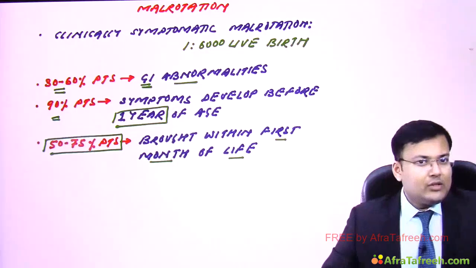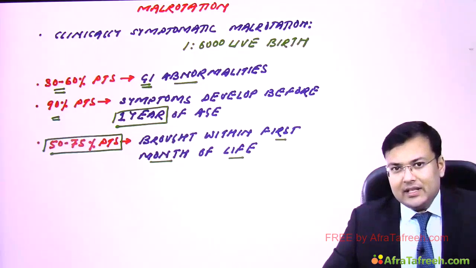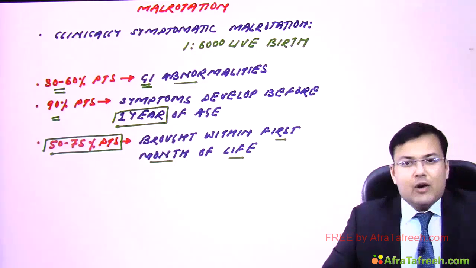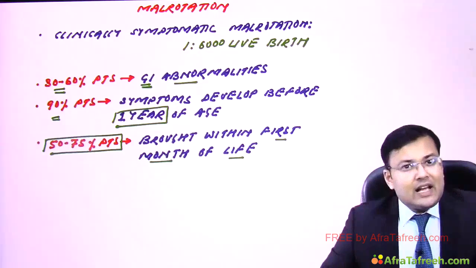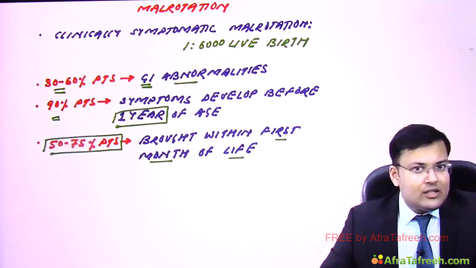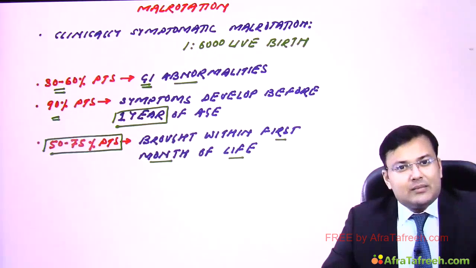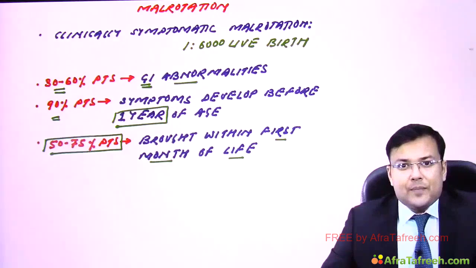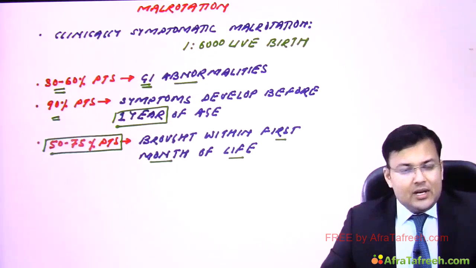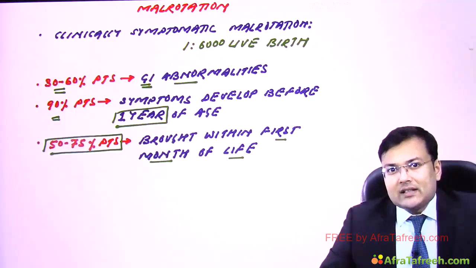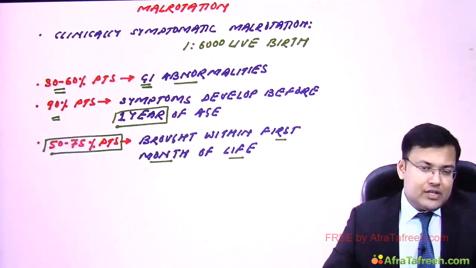Now there can be three presentations in these patients. First, the patient is asymptomatic, so how do we make the diagnosis? It is diagnosed incidentally on radiological investigations, or sometimes detected on autopsy after death. Second, the patient has malrotation without volvulus.